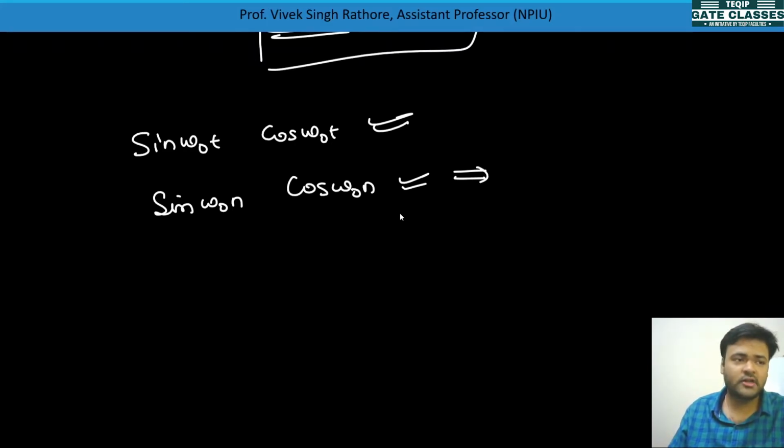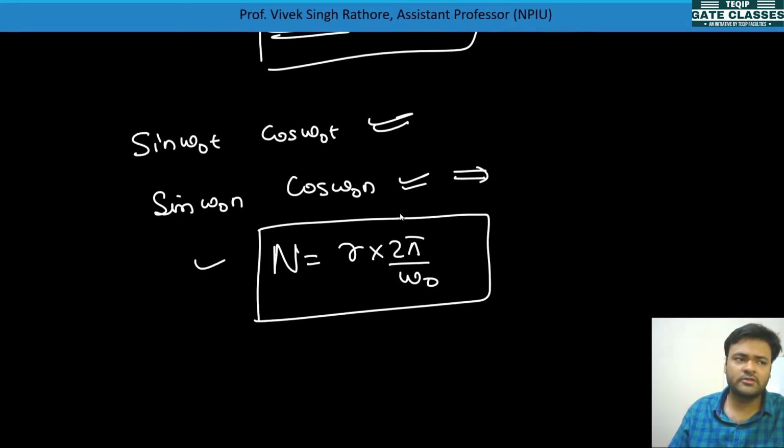What is the condition? The condition is that n equal to r into 2 pi by omega naught should come as an integer value. If this equation is satisfied and n is an integer, then only we can say the signal will be periodic.